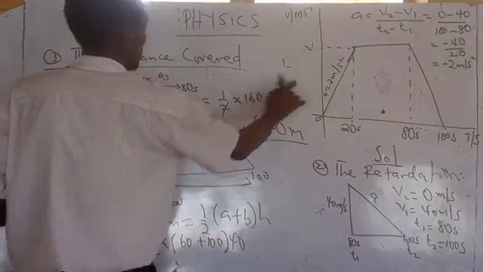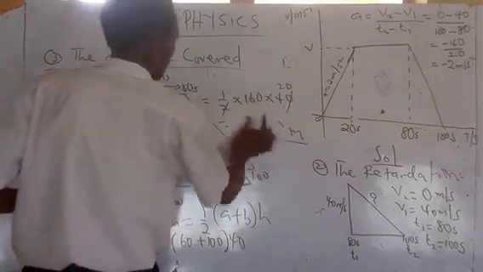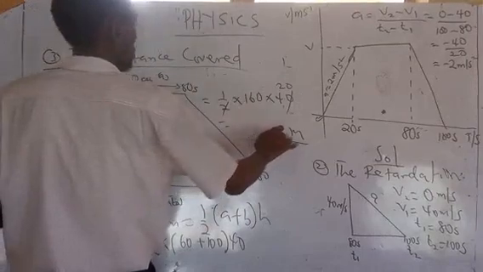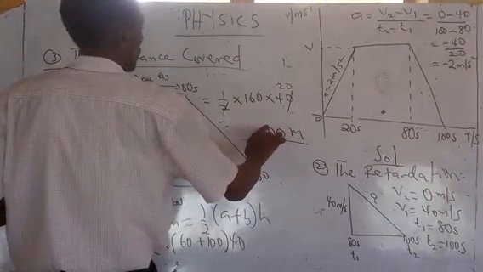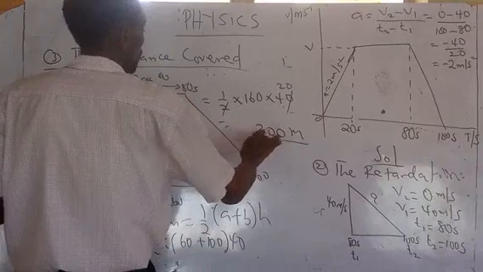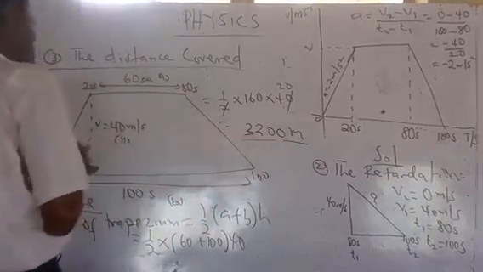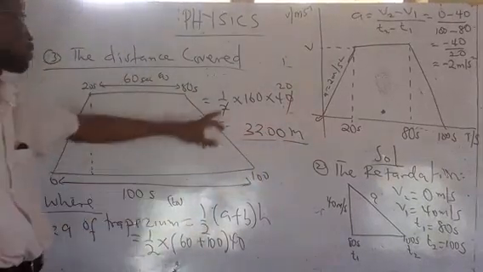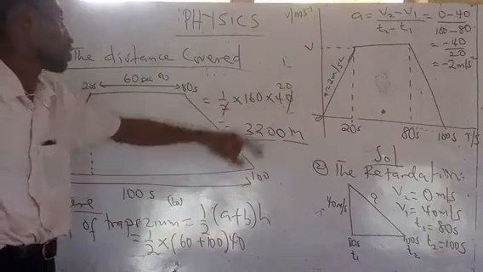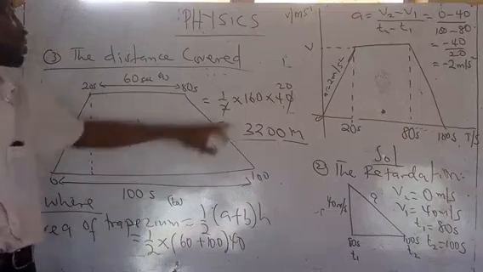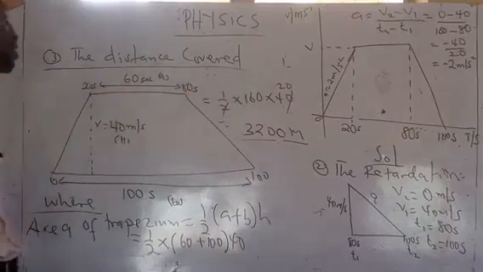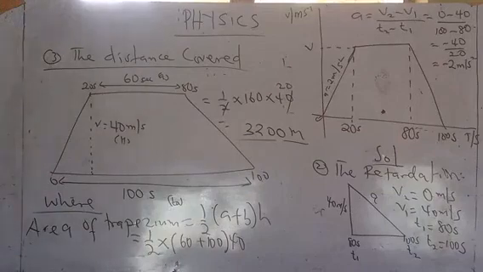So that's 160 times 20. Confirm that by your calculator. So 160 times 20 will give us 3,200 meters.